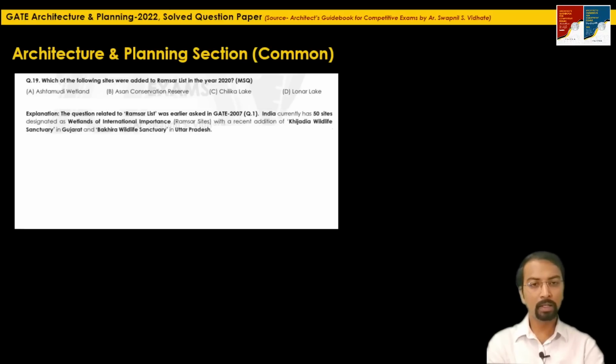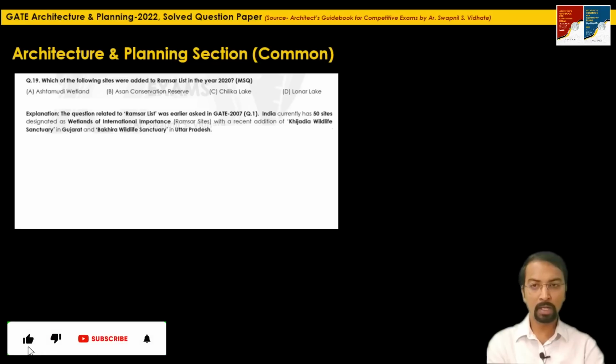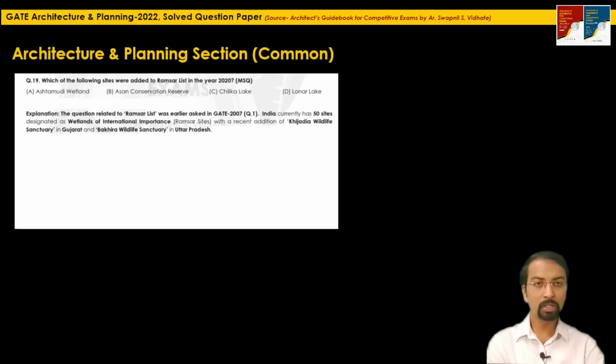India currently has 50 sites designated as wetlands of international importance. What is the recent addition? The recent additions in 2021 are Khijadia Wildlife Sanctuary in Gujarat and Bakhira Wildlife Sanctuary in Uttar Pradesh. Whereas in 2020, the Asan Conservation Reserve and the Lonar Lake, which is in Maharashtra, these two sites were added to the Ramsar list.